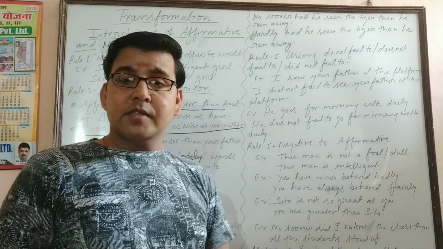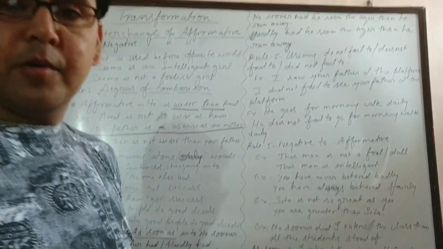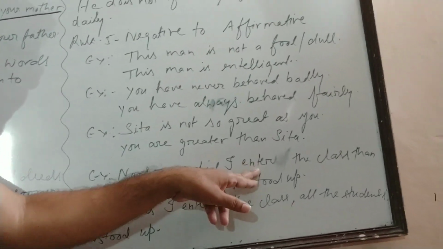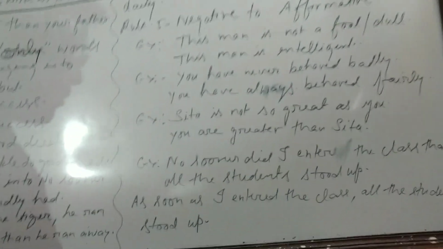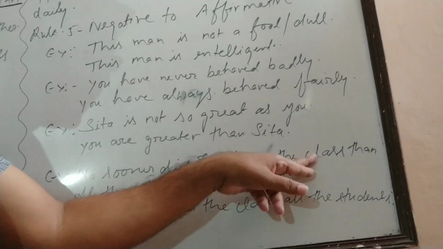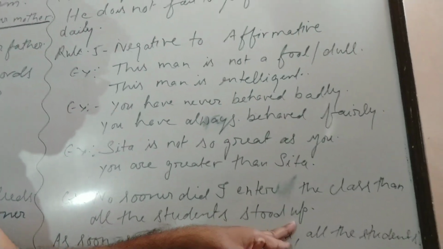Now the next example. We use here in the beginning no sooner did. Look, I will show you my screen closely. Look at the board: no sooner did I enter the class than all the students stood up. Once again, no sooner did I enter the class than all the students stood up.